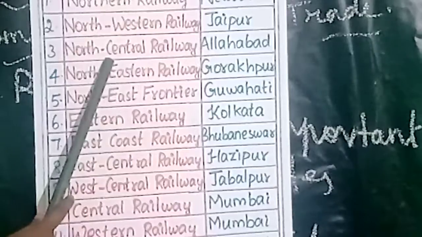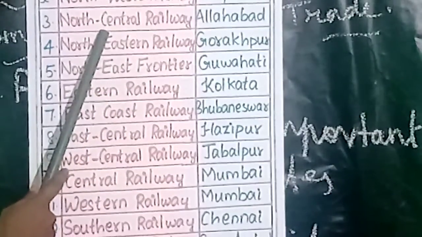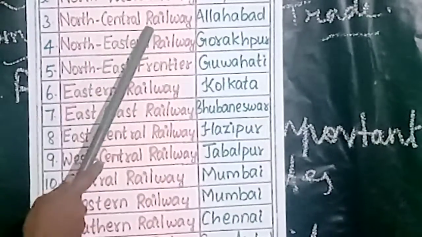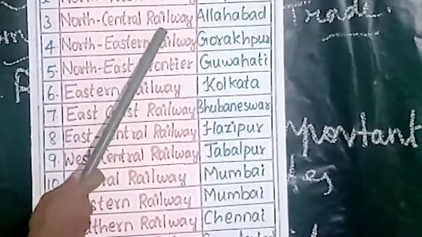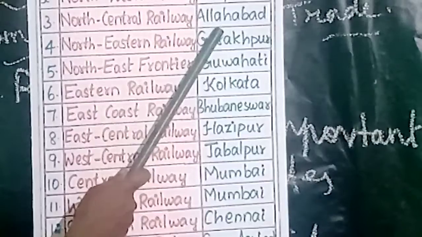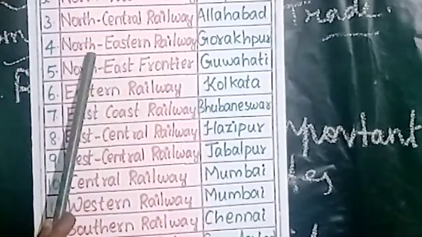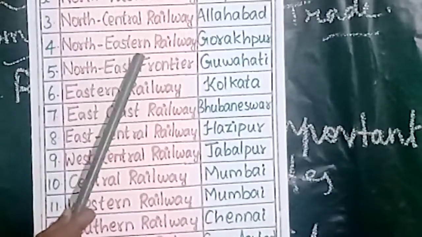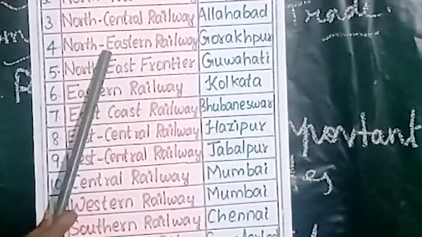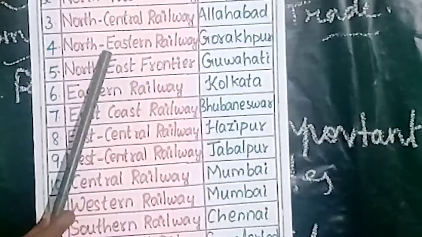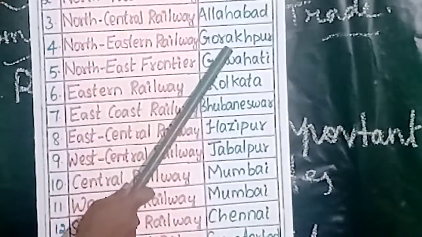Then the third one is North-Central Railway. The headquarters is Allahabad. Then the fourth one is North-Eastern Railway. The headquarters is Gorakhpur.